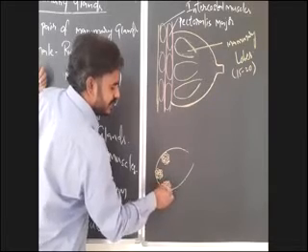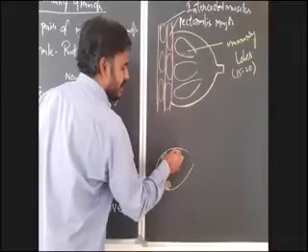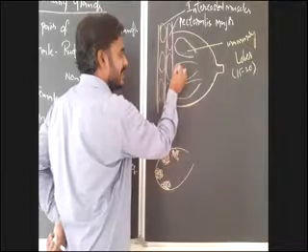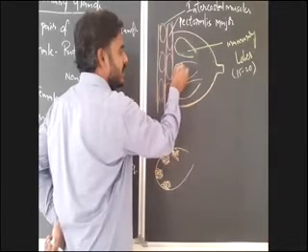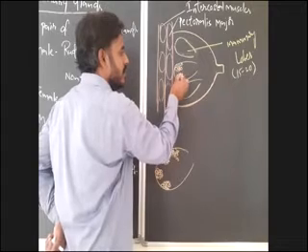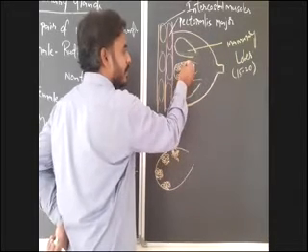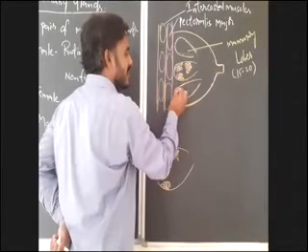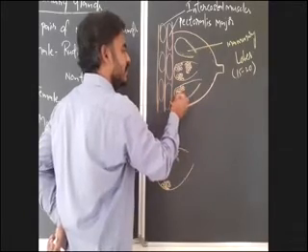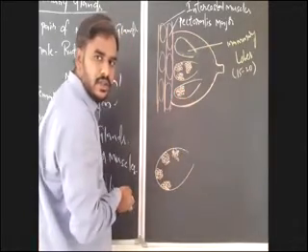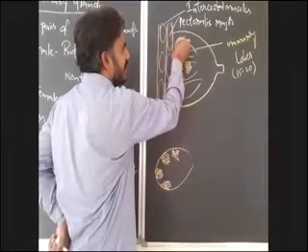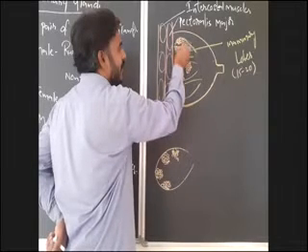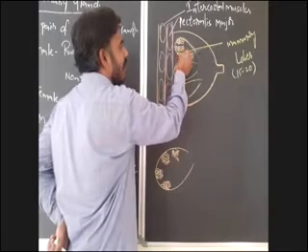These clusters of secretory cells, clusters of glandular cells, are present here. In each mammary lobe, there are clusters of cells which appear like a bunch of grapes. Each mammary lobe contains clusters of glandular cells or secretory cells. These clusters of glandular or secretory cells are known as alveoli.